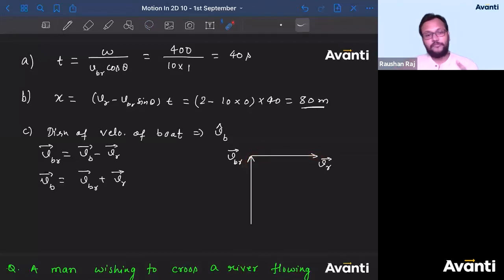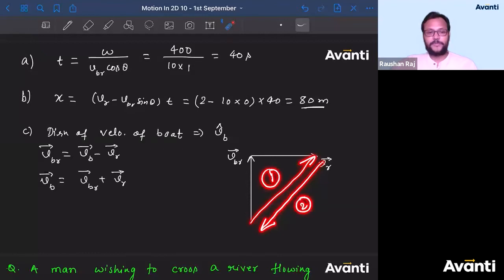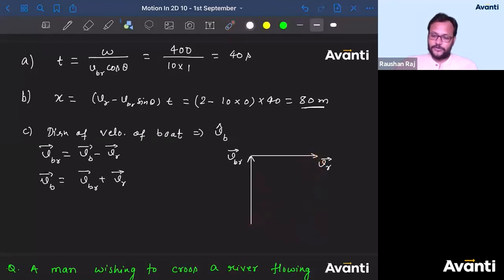How will you get the resultant? The third arrowed line closing the triangle in reverse order will be the resultant vector. So now should I consider this line or this second one? If this is the first one and this is the second one, which arrowed line will represent the resultant vector? The first one, right? So draw that first vector. Draw that arrowed line here.